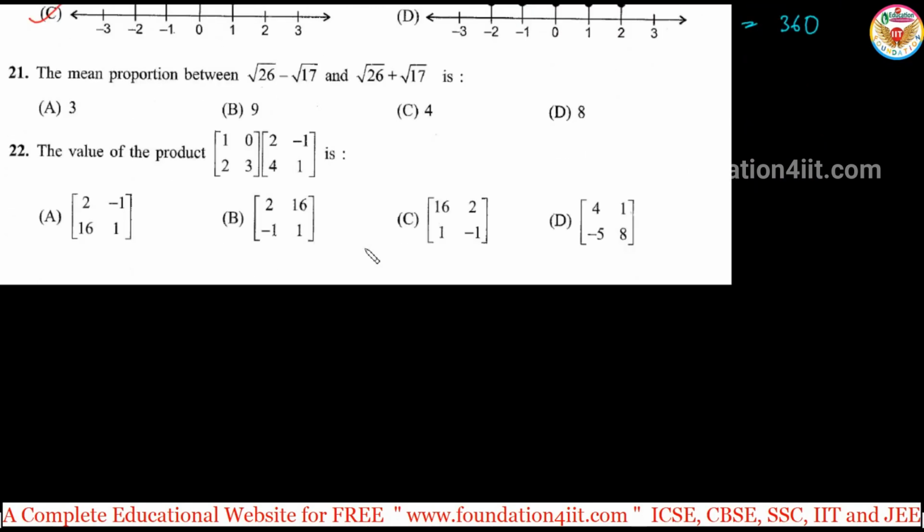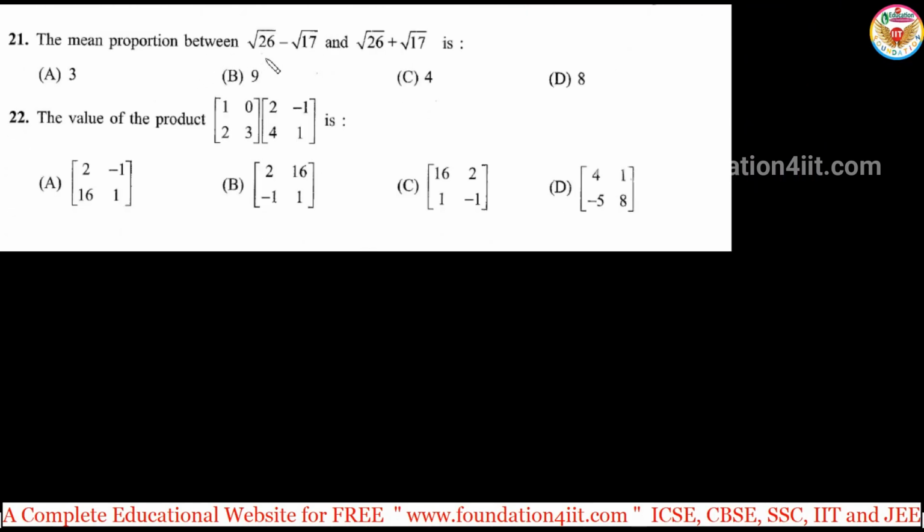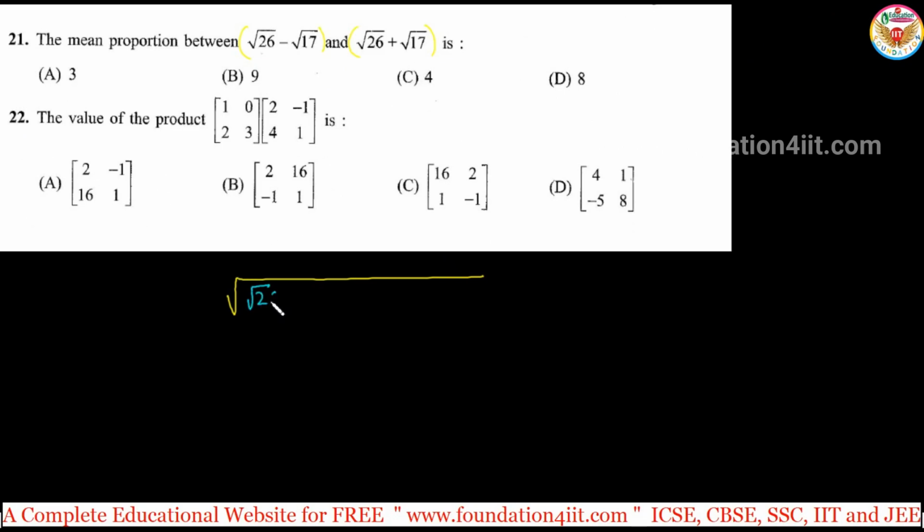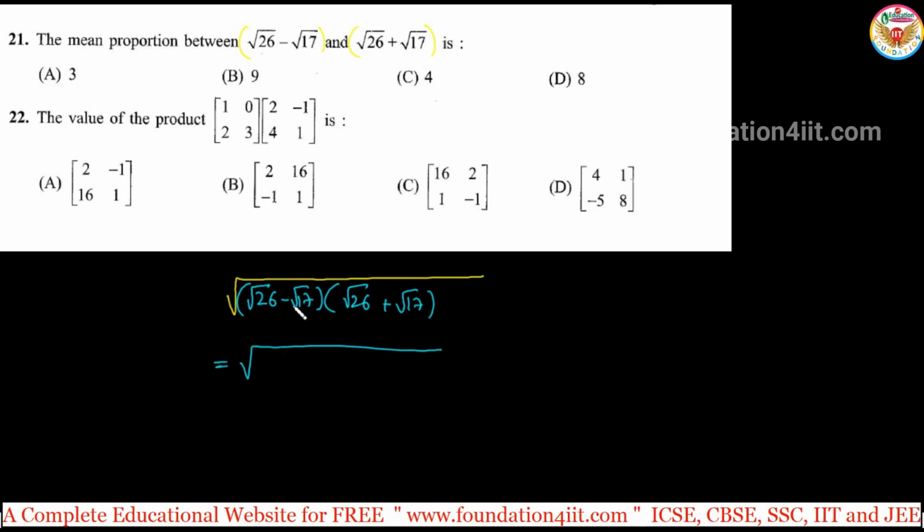And here, the mean proportion between root 26 minus root 17 and root 26 plus root 17. The mean proportion is the square root of the product of these two numbers. Product of both: square root of root 26 minus root 17 into root 26 plus root 17. This is the formula (a plus b) into (a minus b), so a square minus b square. So root 26 square minus root 17 square.